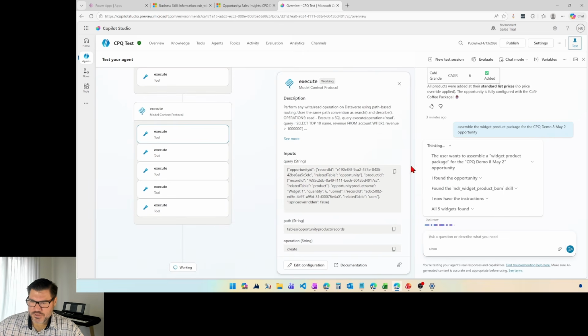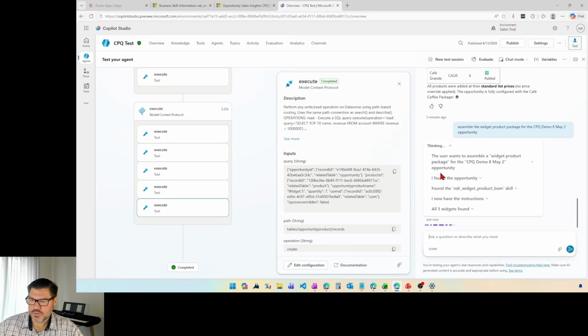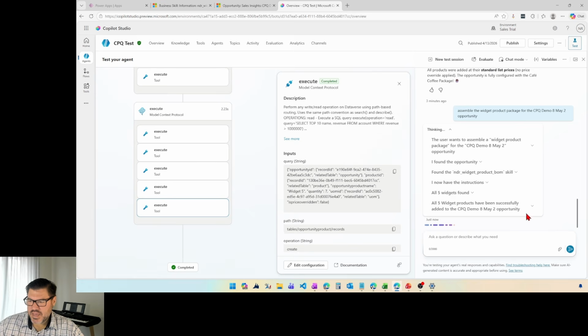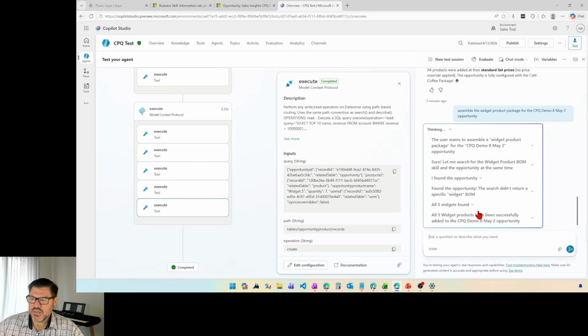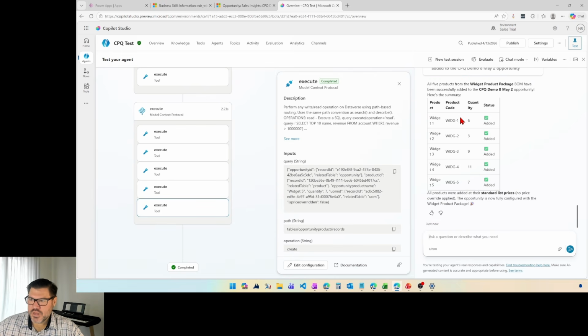And we'll cross our fingers and toes here. And it has added them to the opportunity. There we go. So it's added these products in these quantities.